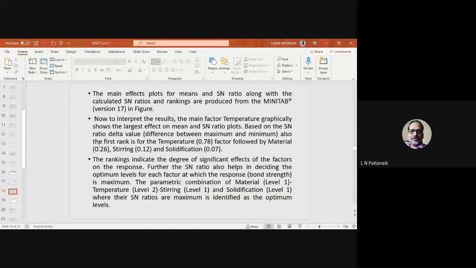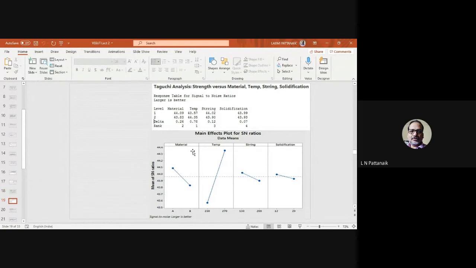Based on the SN ratio delta value, there is something called delta value. It is also calculated by the software for you. It is nothing but the difference between the maximum and the minimum. It also gives you the ranks, so which one is the most important, which one the second, and so on. The first rank is for the temperature. As you can see in the data table, you can see the value of delta, just above the rank. You can find 0.78 is the highest of all these delta values. That's why it is rank 1. So temperature is rank 1, material is rank 2, stirring is rank 3, and solidification is rank 4.